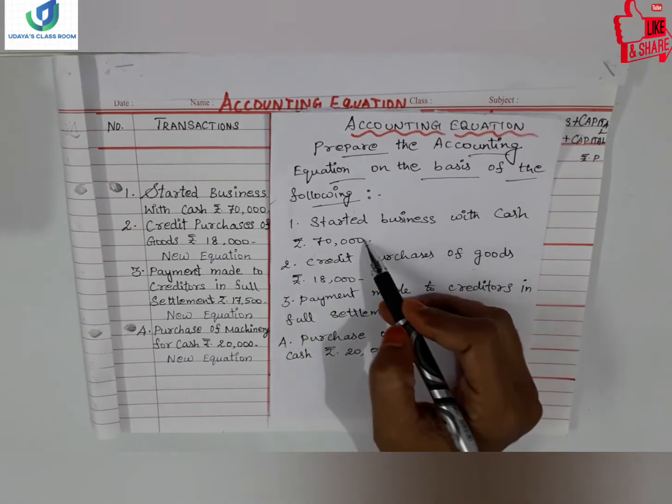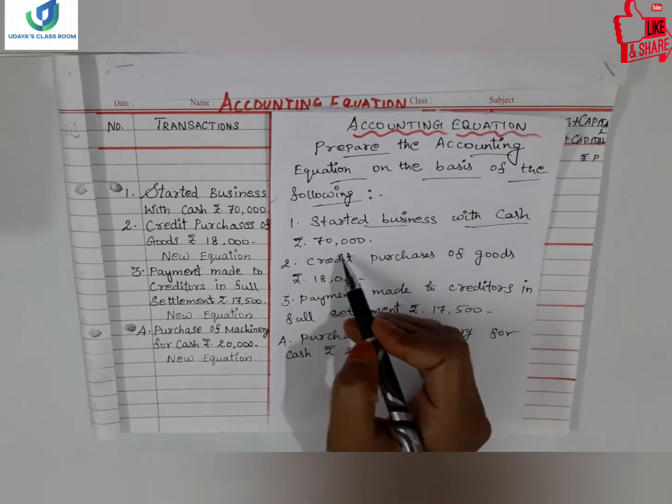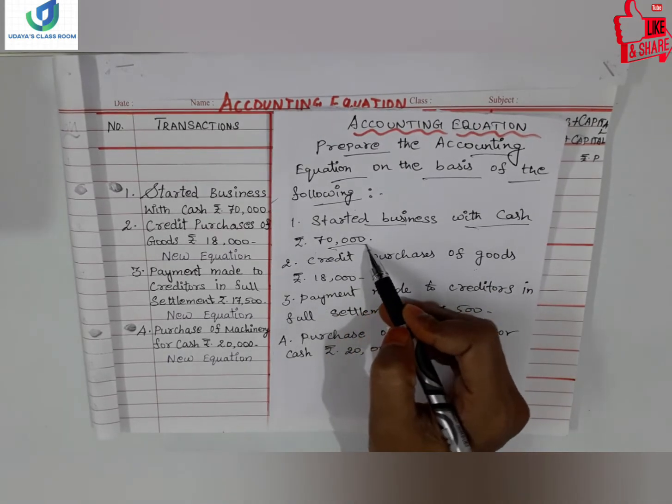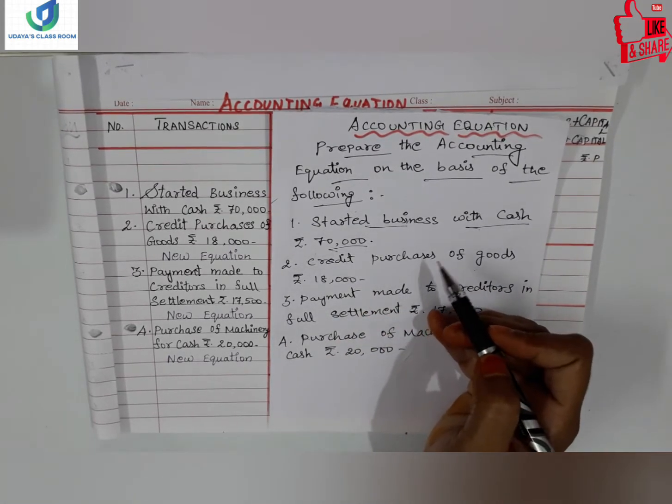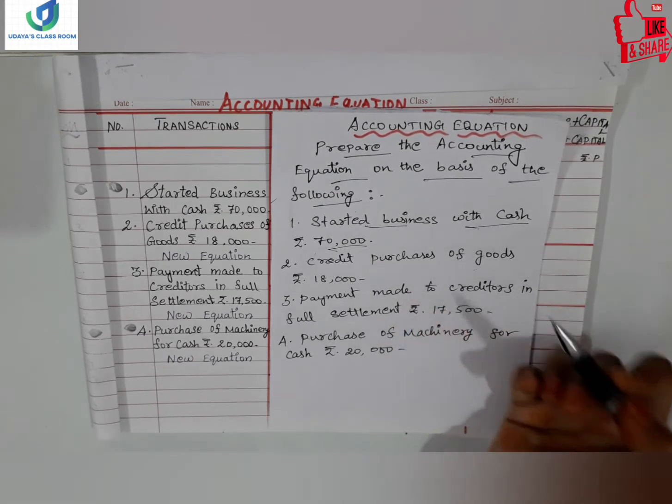The first transaction is: started business with cash rupees 70,000, which means the business has been commenced with rupees 70,000 cash. So it is a capital.